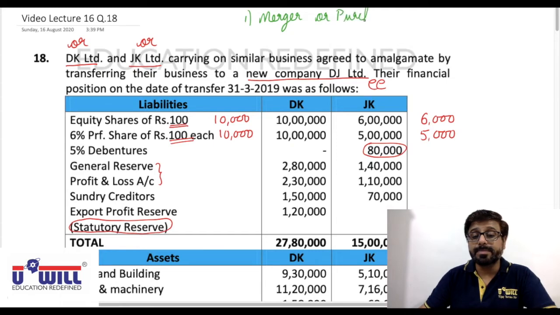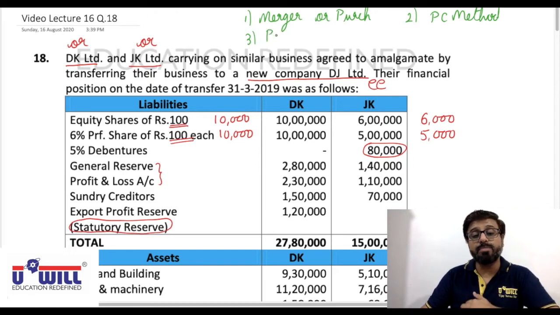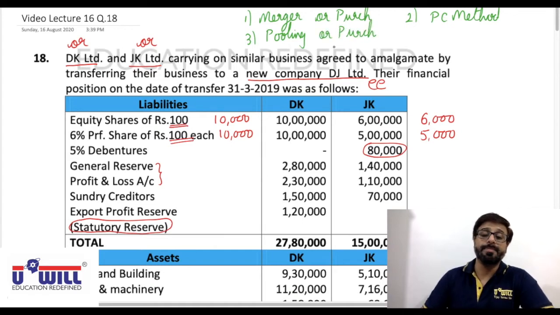Second, method of purchase consideration. Third, if it is merger, we shall be following pooling of interest method, and if it is purchase, we shall be following purchase method of accounting in the books of transferee company.